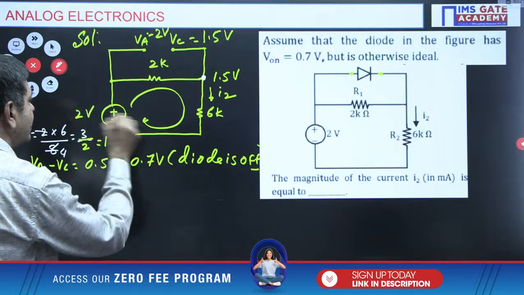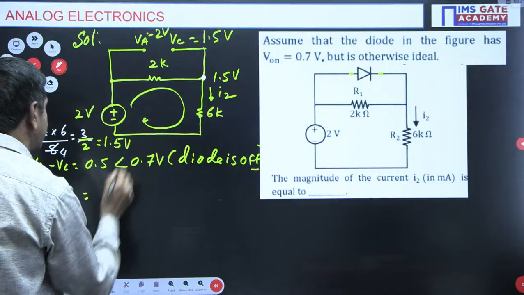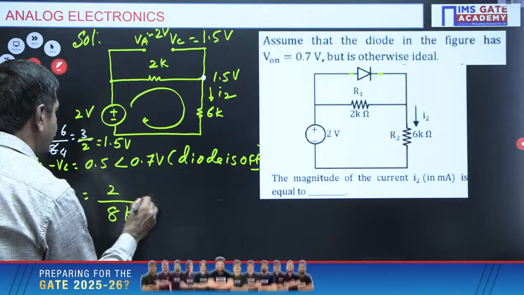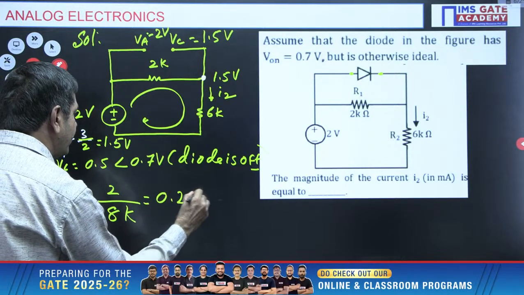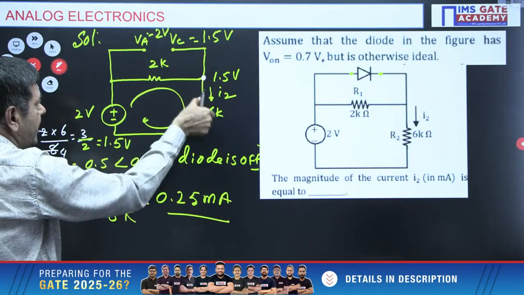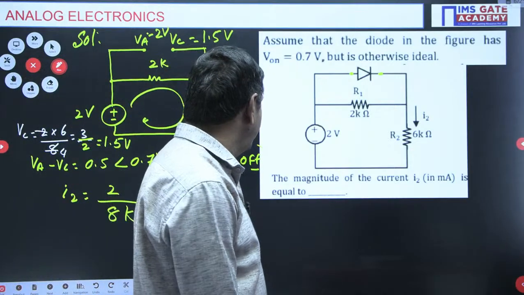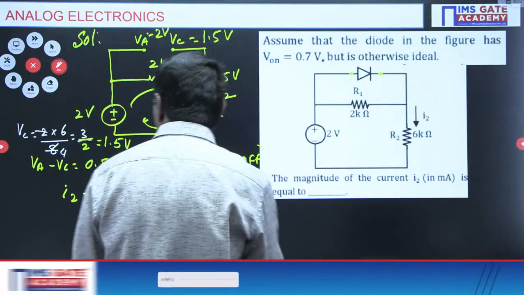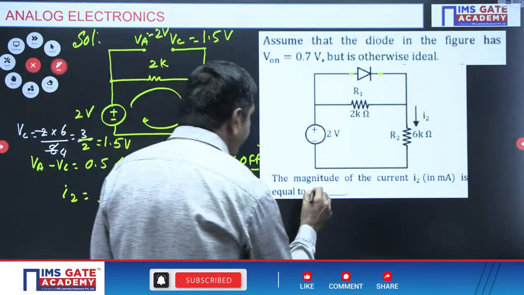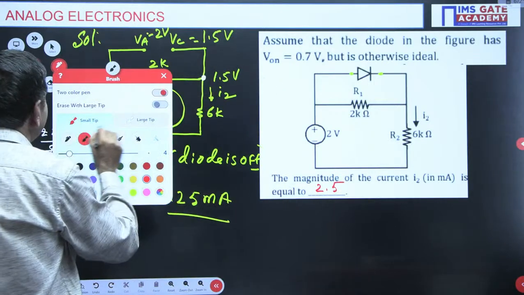Otherwise you can say I2 equals voltage by total resistance, 2 by 2 plus 6, 8K. 0.25 milliamperes of current is possible. Otherwise, this node voltage by 6K. Acceptable. Any way you can tackle it. Finally, the answer is 2.5 milliamperes possible. I can put it here now. 2.5 milliamperes. 2.5 is the answer. That is the answer.